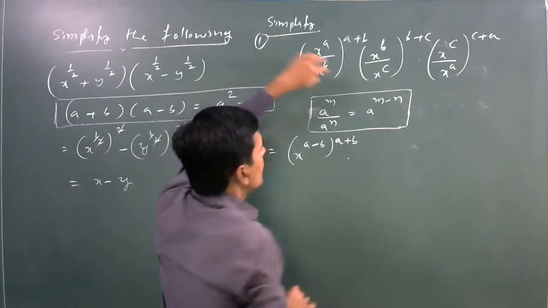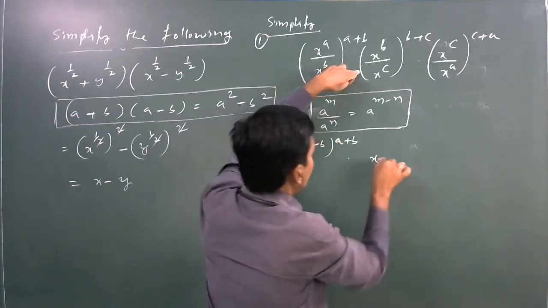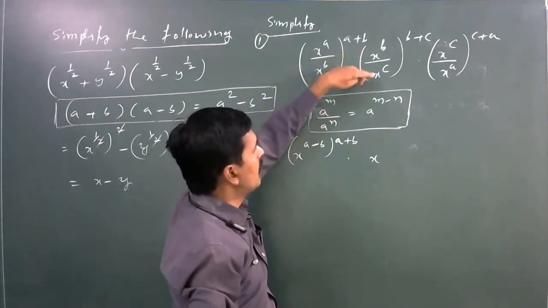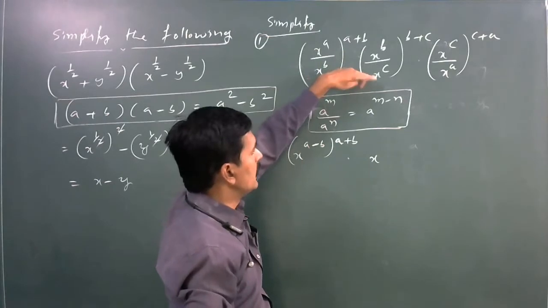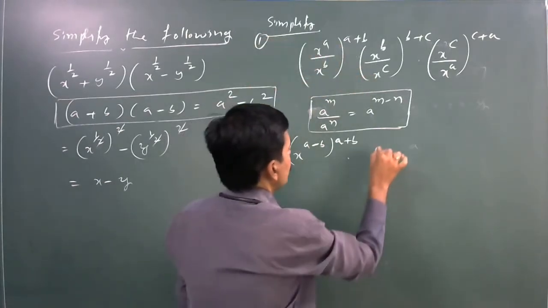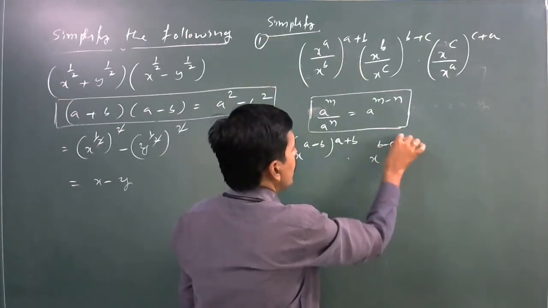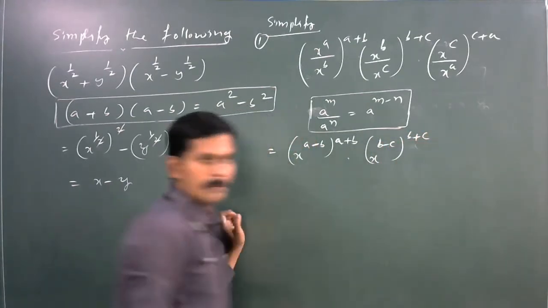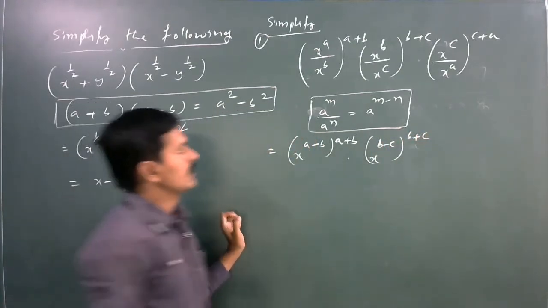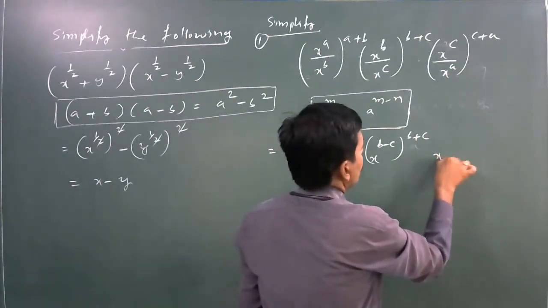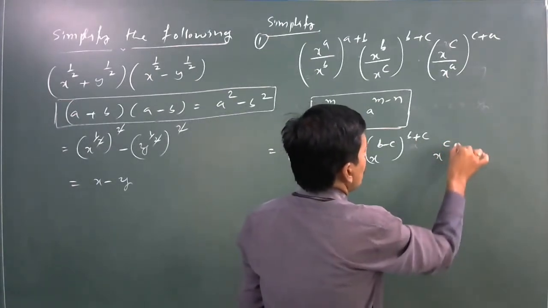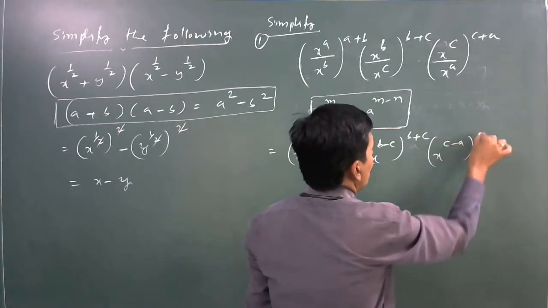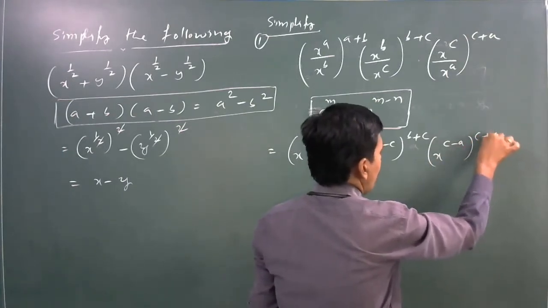Next, x to the power of b divided by x to the power of c can be written as x to the power of b minus c, whole to the power of b plus c. Next, x to the power of c minus a, whole to the power of c plus a.